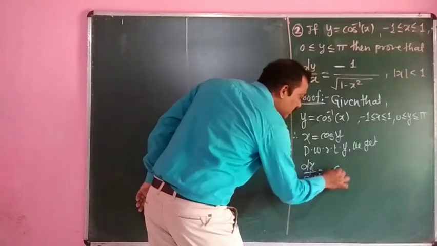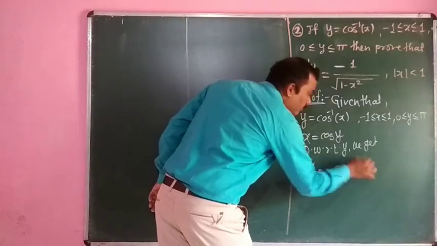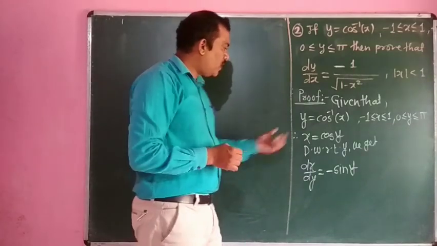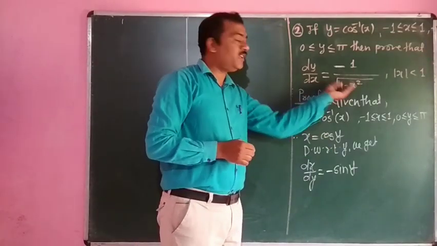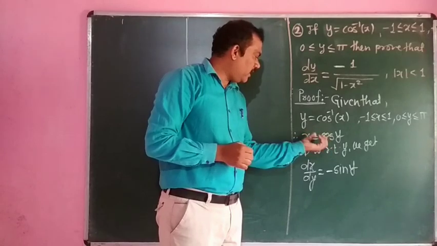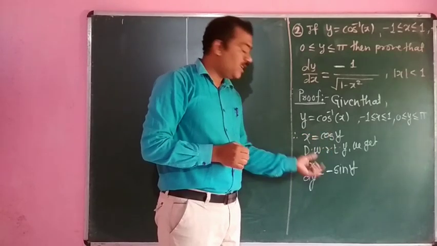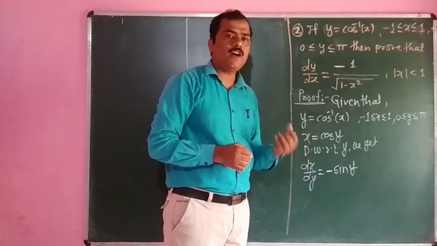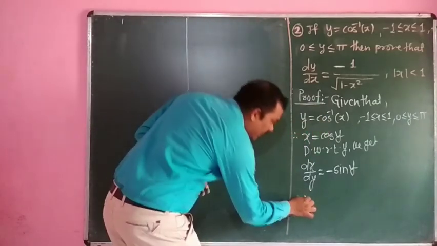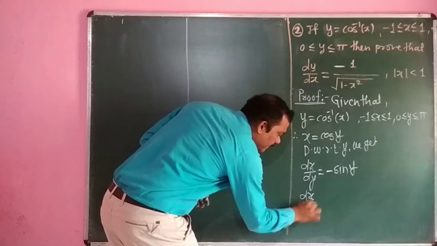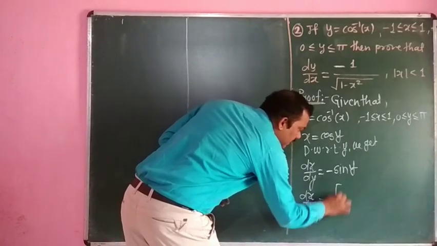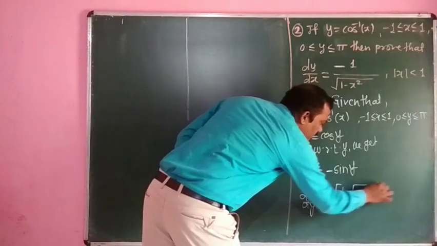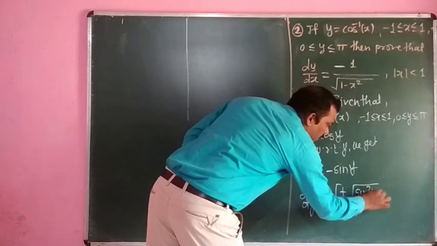Derivative of cos y is nothing but minus sin y with respect to y. Now we have to write the derivative in terms of x, so we have to convert this sin y in terms of cos y, so that we can write dx by dy is equal to minus plus minus under square root of sin square y.